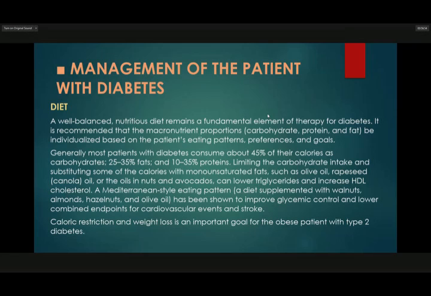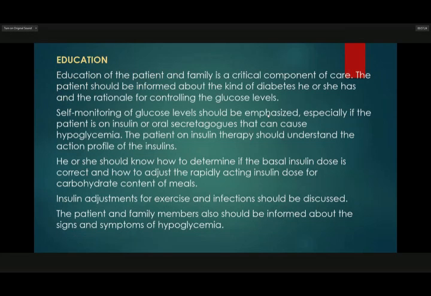A Mediterranean style eating pattern, a diet supplemented with walnuts, almonds, hazelnuts, and olive oil, has been shown to improve glycemic control and lower the combined endpoints for cardiovascular events and stroke. So, caloric restriction and weight loss is an important goal for the obese patient with type 2 diabetes. Next, they need education.